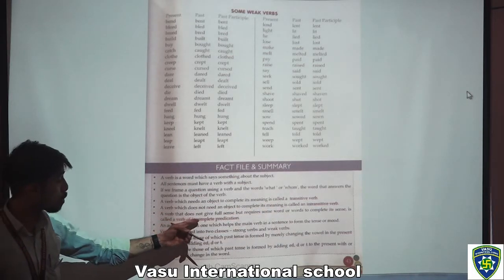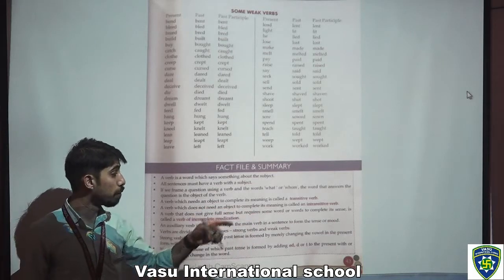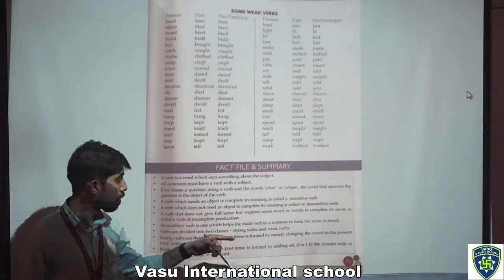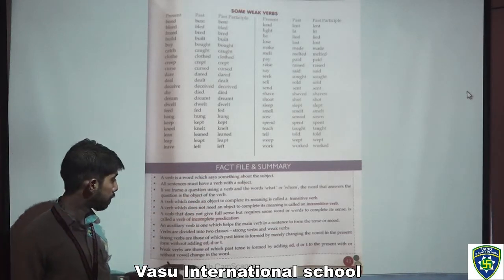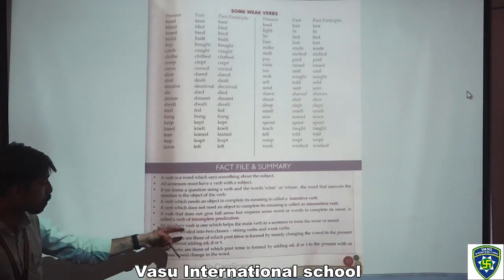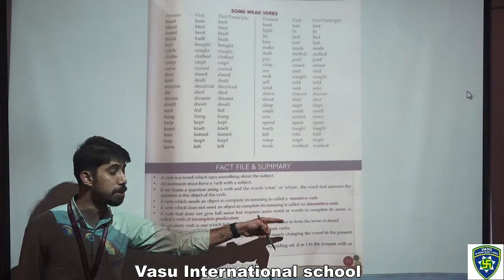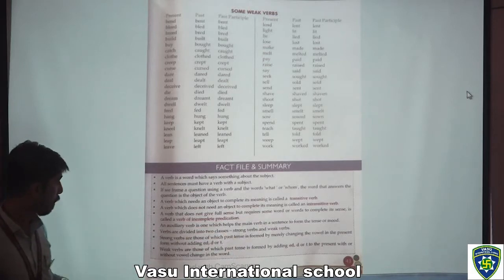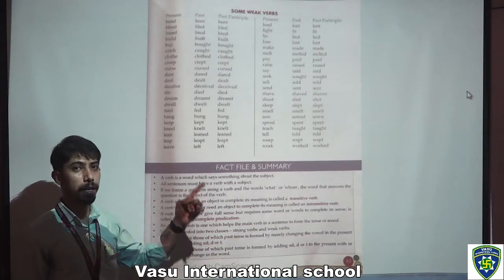A verb that does not give full sense but requires some word or words to complete its sense is called a verb of incomplete predication. An auxiliary verb is one which helps the main verb in a sentence to form the tense or mood. Verbs are divided into two classes, strong verbs and weak verbs.